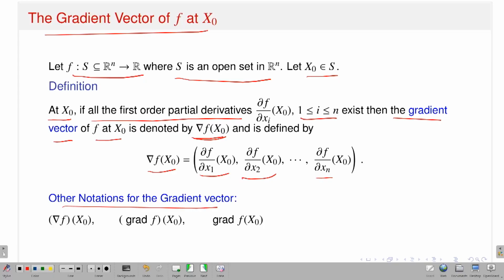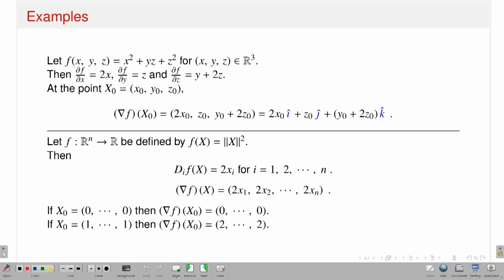Various books have different notations: del f at x naught, or grad of f at x naught, or grad f. These are the various notations you will see. So, this is the gradient vector. Once I have the existence of first order partial derivatives, then I can talk about the gradient vector of f at x naught.